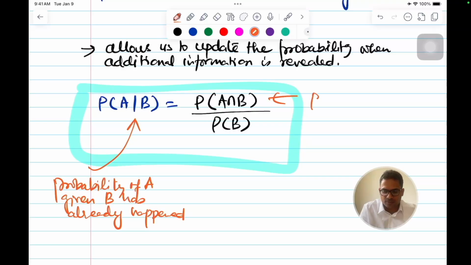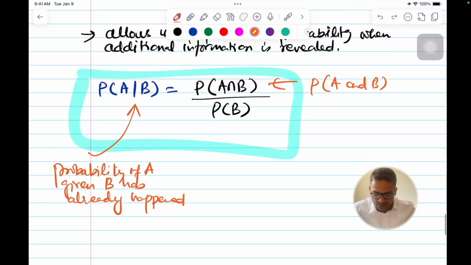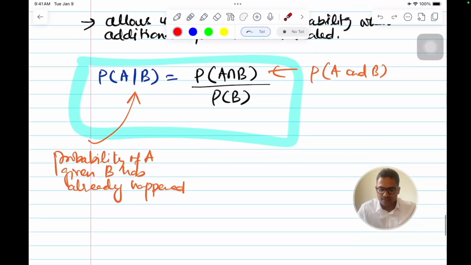This is probability of A and B, and this is probability of B only. Let me give you an example so that you understand.